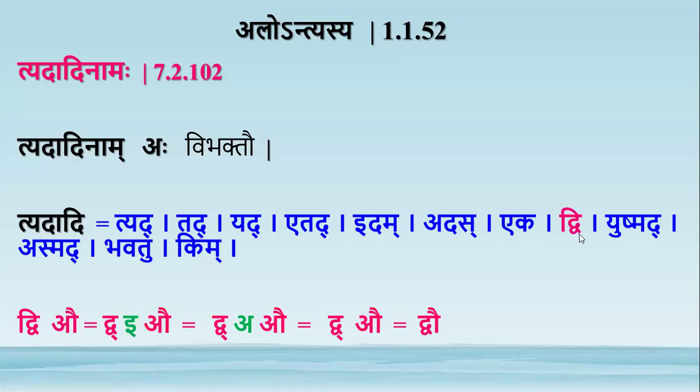Similarly, if we take one more example, Dvi is also a Tedadi word. Here Dvi ends with Ikara, that is the last letter. So this Akara comes in place of that Ikara. So Dvi becomes Dva plus Au. So by Rudirechi, we have Dvau.